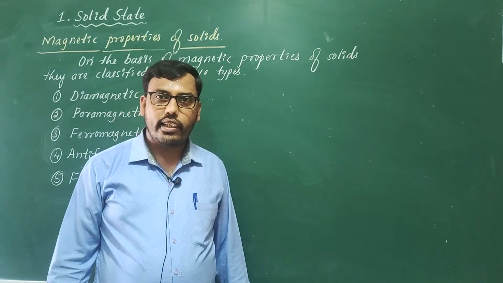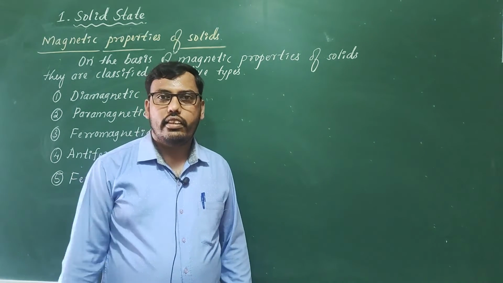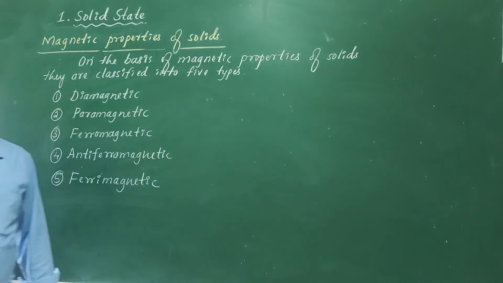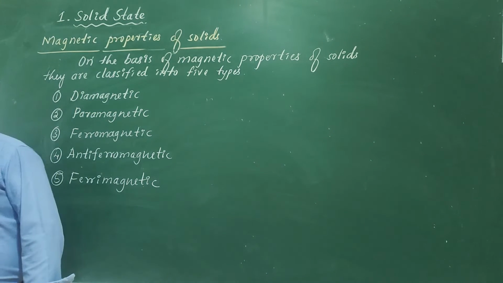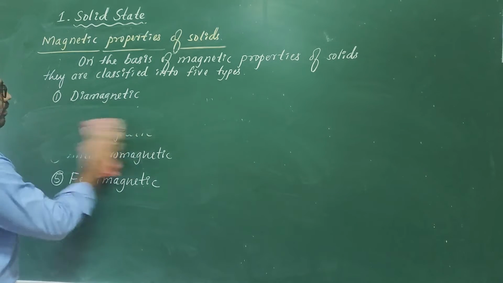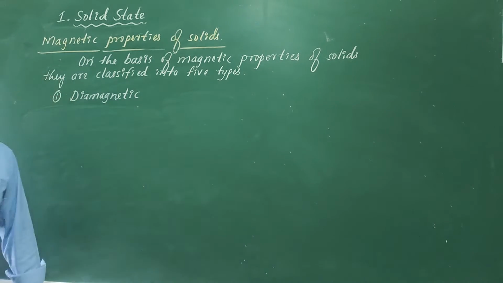Now let us discuss these different types of solids one by one. Let us discuss first the diamagnetic one. These are the solids which are weakly repelled by the magnetic field.